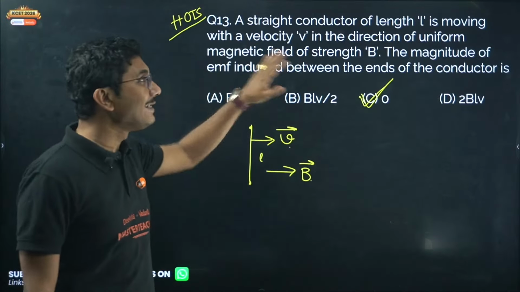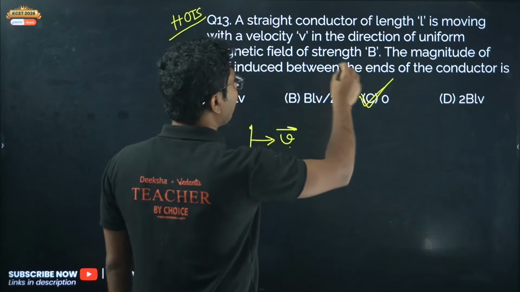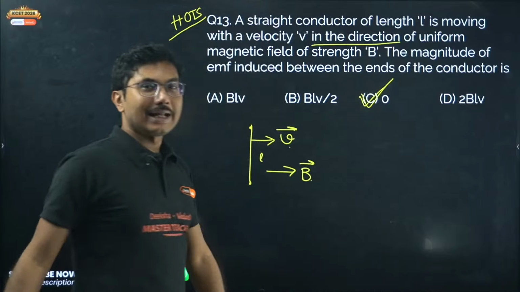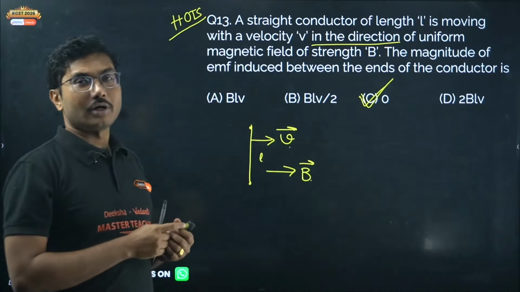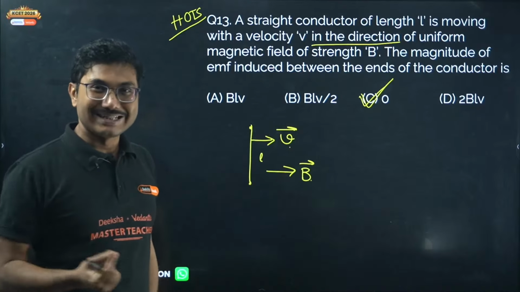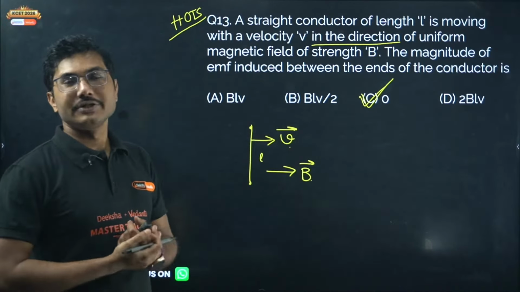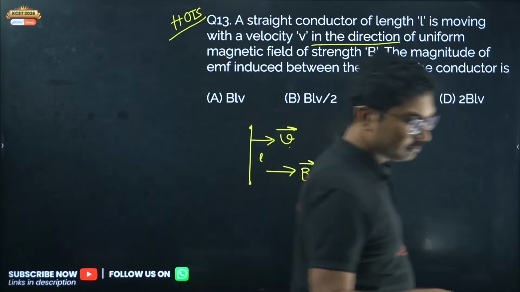Don't do that. Read the question once more. They are moving in the same direction, meaning B and V are in the same direction, and from Lorentz force, we know that if B and V are in the same direction, force acting on it is 0, and because force acting on it is 0, induced EMF will also be 0.